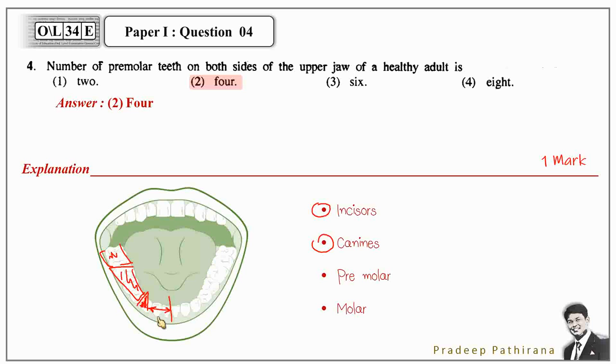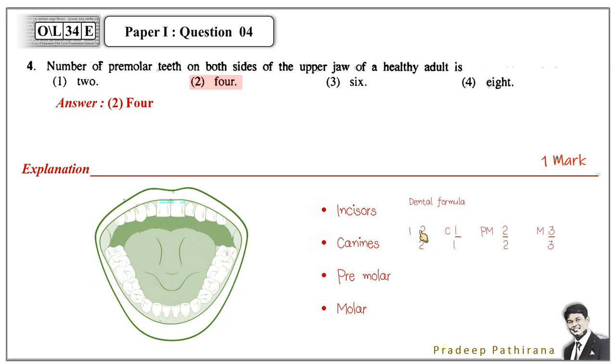Therefore, if you take one side, 2, 1, 2, 3 is the number. Then if you say the other side also, 2, 1, 2, 3. Therefore, premolar teeth you can see 2 plus 2, that is 4. Same in the upper jaw as well.